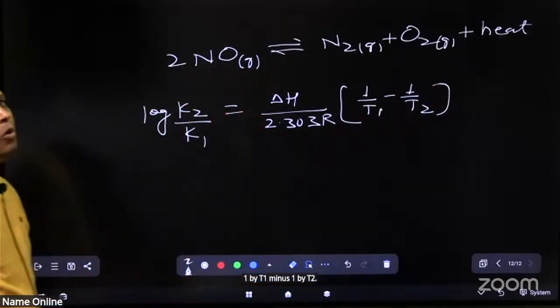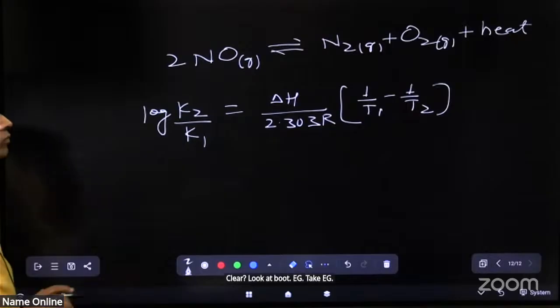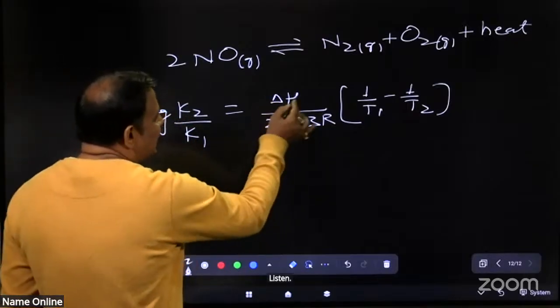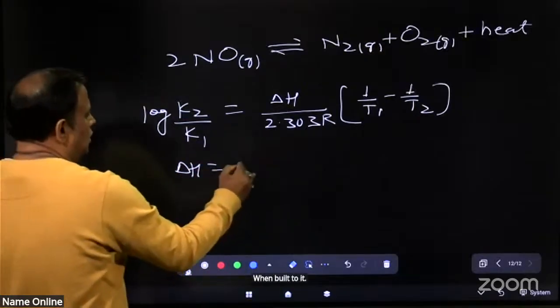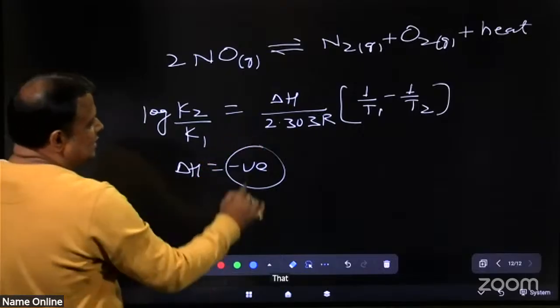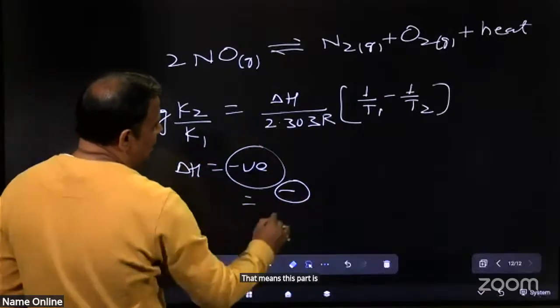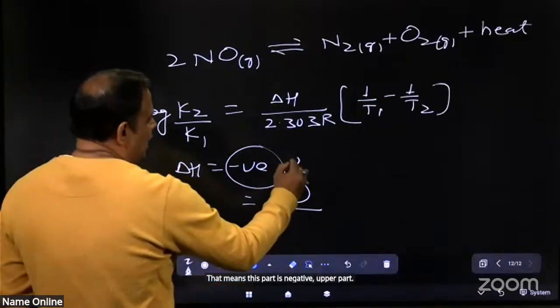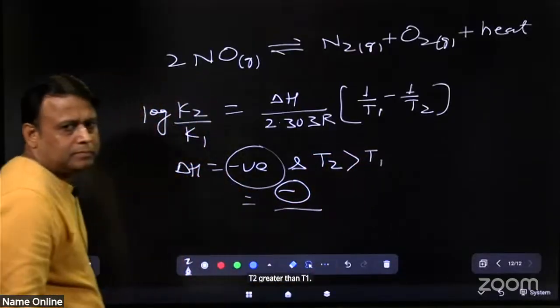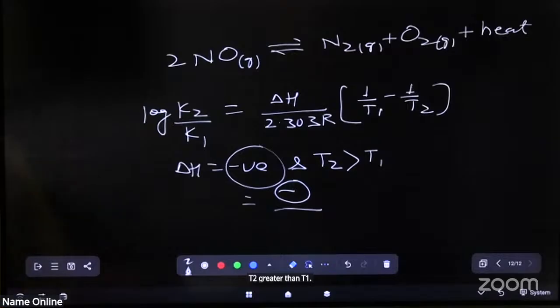Clear? Look at both. Easy. Listen. When delta H is negative, that means the upper part is negative, and T2 is greater than T1.